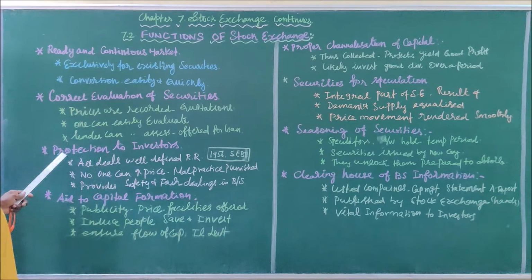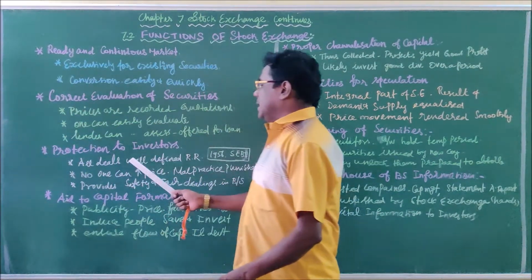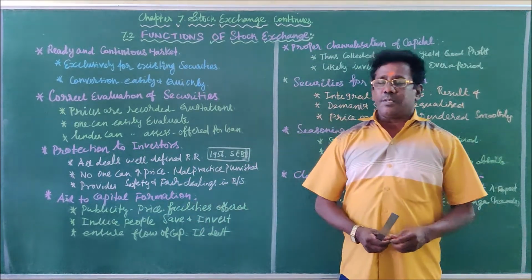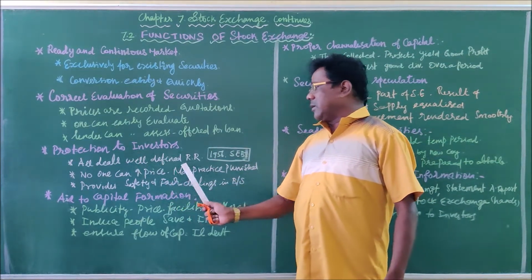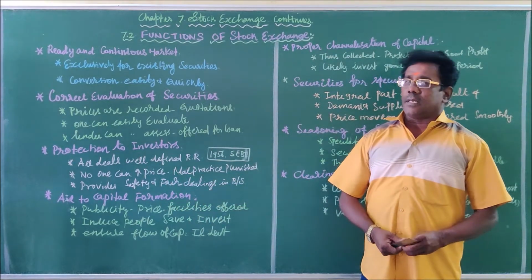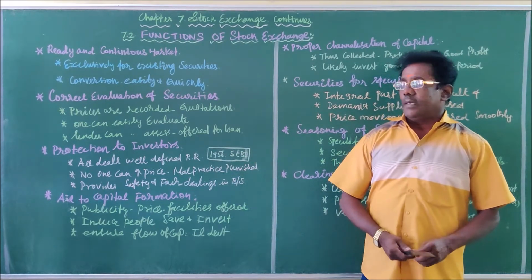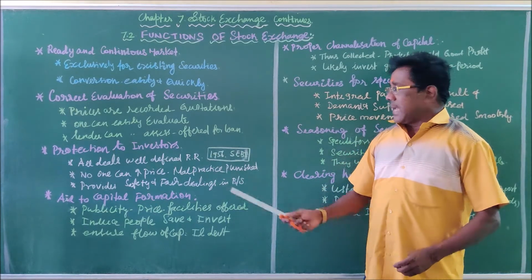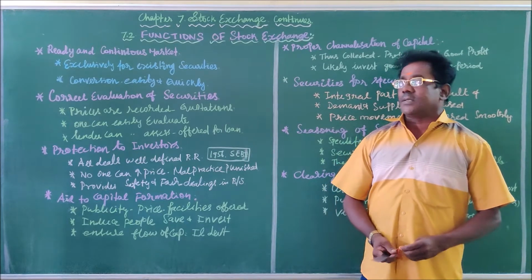Then point number 3, protection to investors. Buying and selling of securities in the stock exchange takes place according to well-defined rules and regulations, that is, the Indian Securities Contract Act of 1956, as well as the SEBI guidelines, Securities Exchange Board of India guidelines.